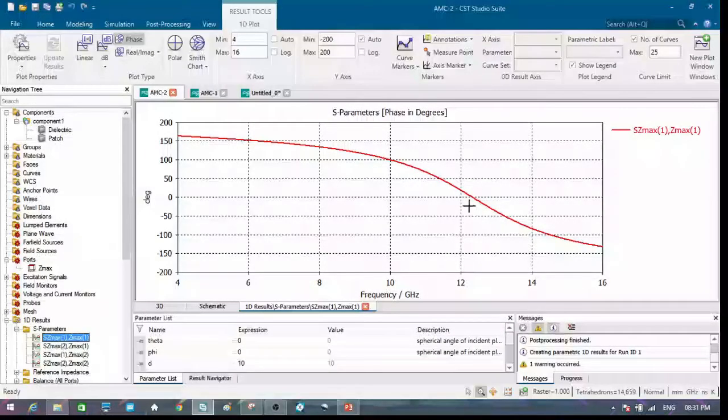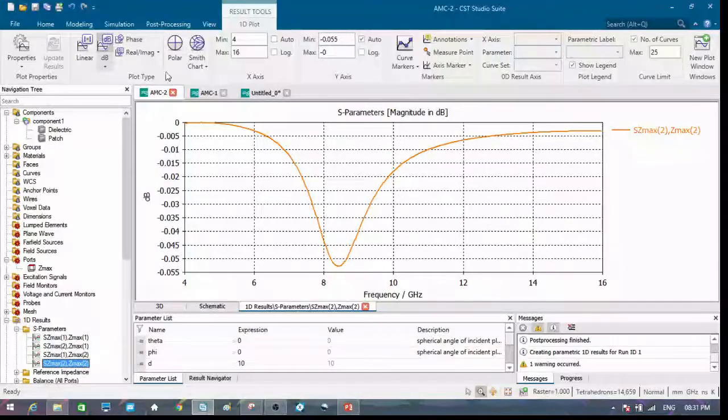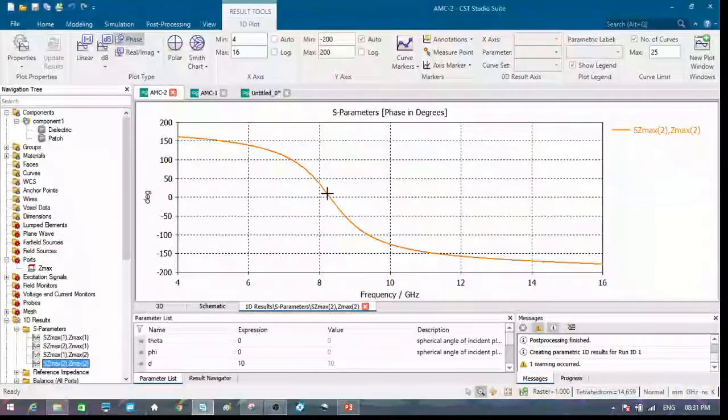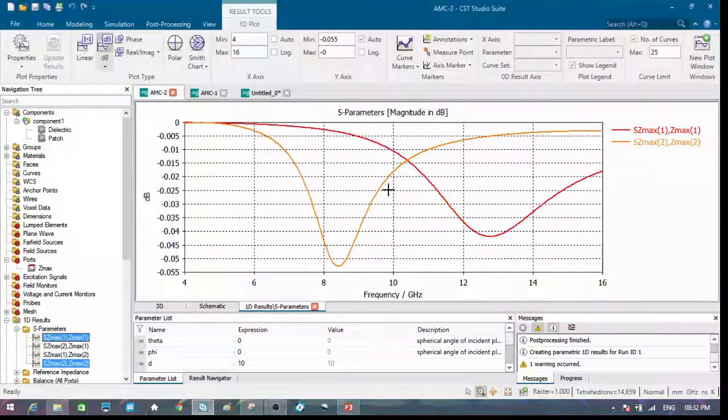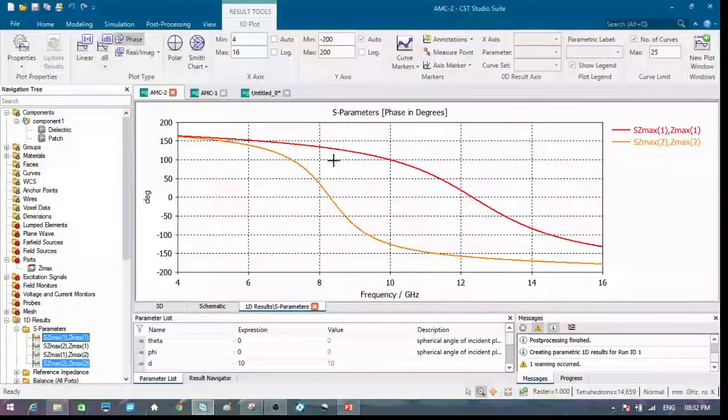We can see that this is showing AMC characteristics at around 12 gigahertz. And when we click on Zmax 2, Zmax 2, we can see that it is showing the reflection phase near 8 gigahertz.